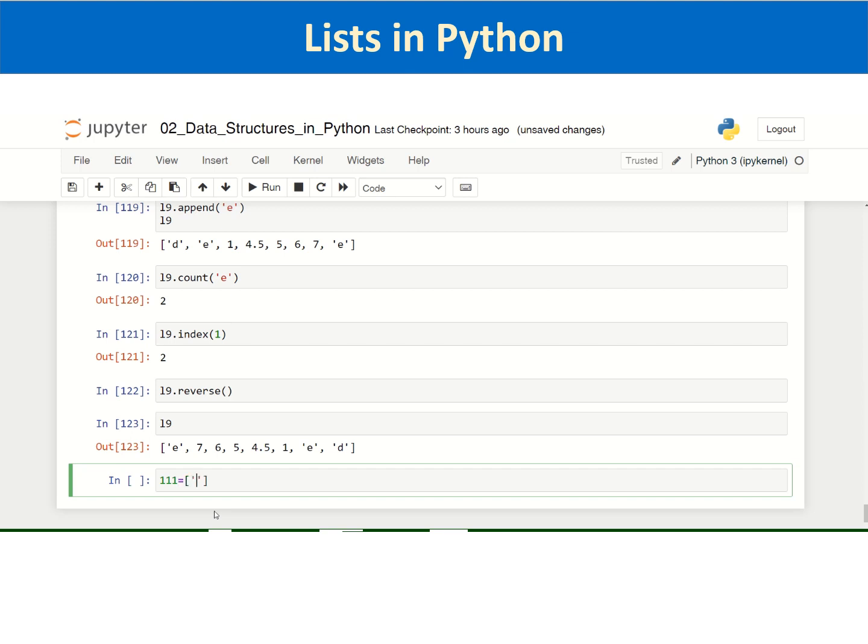Again, a list of cities: Mumbai, Pune, Ahmedabad, Hyderabad. That is list L11.